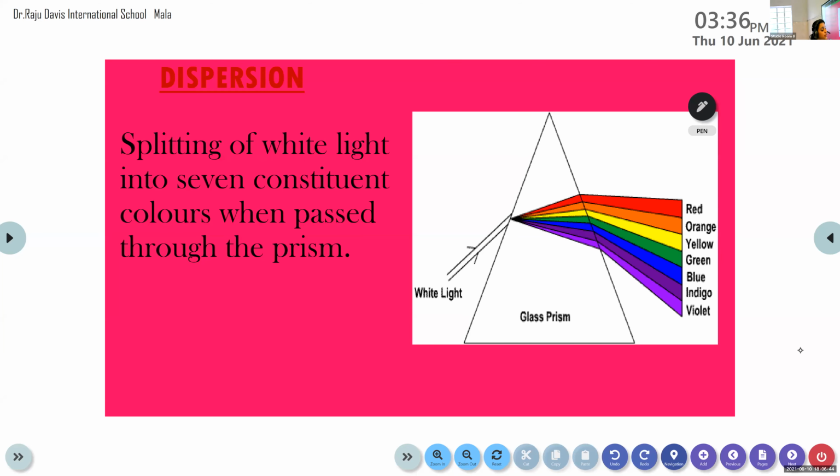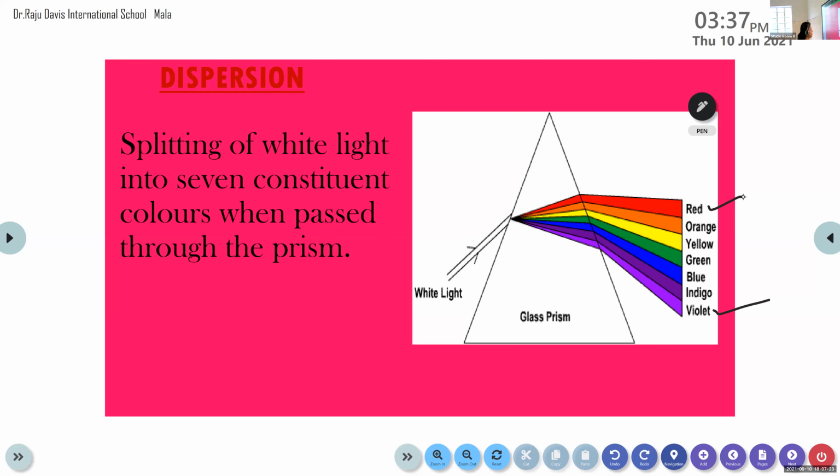And which light deviates most? Which light deviates most from the prism? Try to find out which. Yes, very good. Violet. Out of these 7 colors, the violet color deviates the most. And which deviates the least? If violet deviates the most, is it necessary to think this much? Which color deviates less? Red. Red.